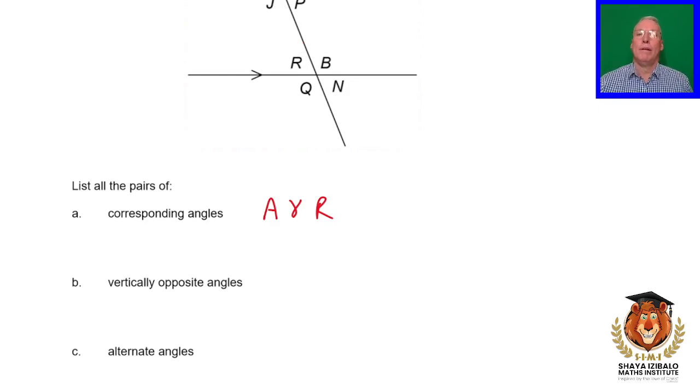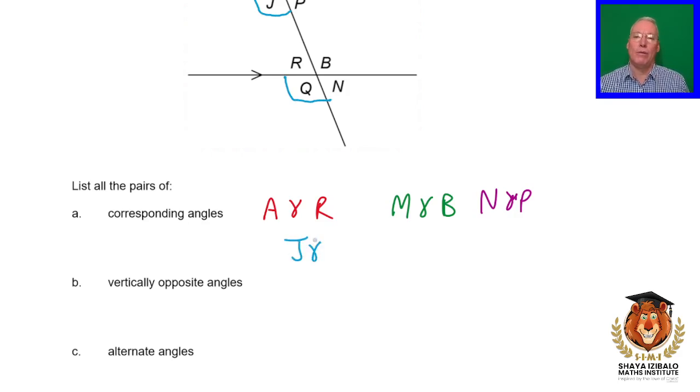M and B. M and B. N and P. And lastly, what is corresponding to J? Well, J corresponds with Q. J and Q. So there we have them. We've got 4 pairs of corresponding angles.